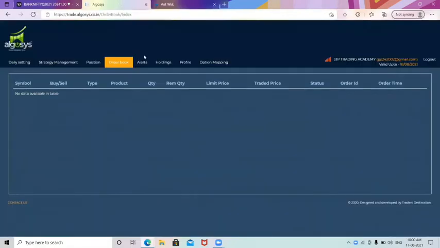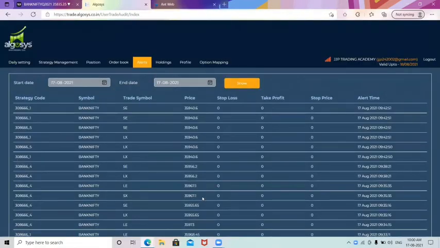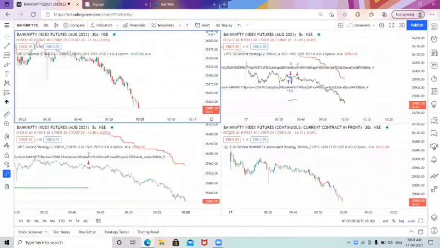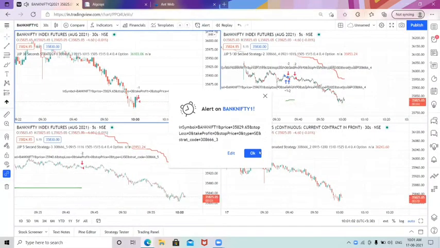So right now you can see in the alerts whatever trade entries were taken for every strategy. It has been reflected here itself, as well as the long entry, long exit, and every timing. If you want to make a screenshot, you can refer to the timings at which the trade entries were executed today. So this is the status till now at 10 a.m. I will be showing what the results are today.